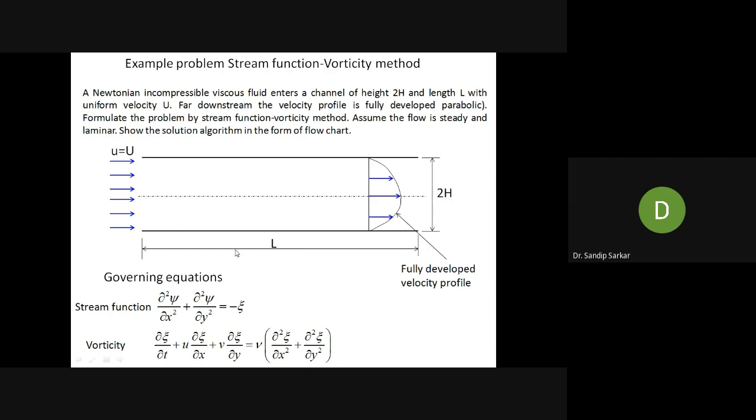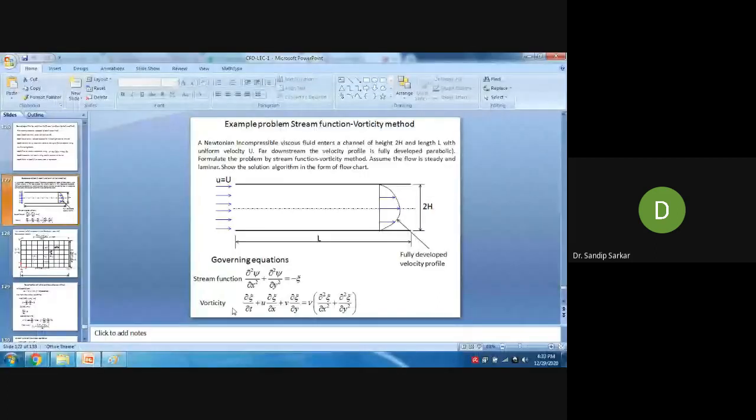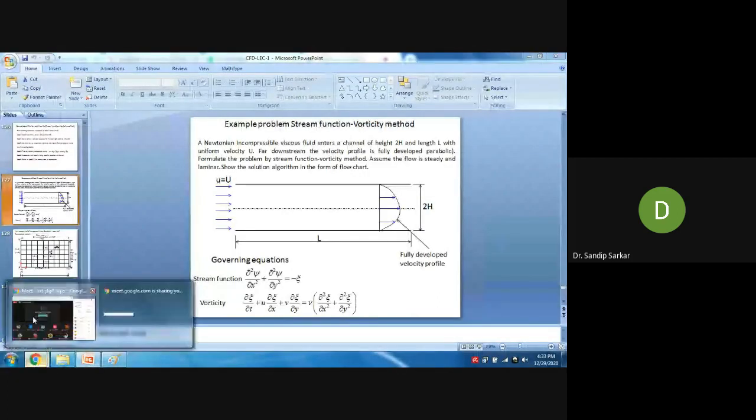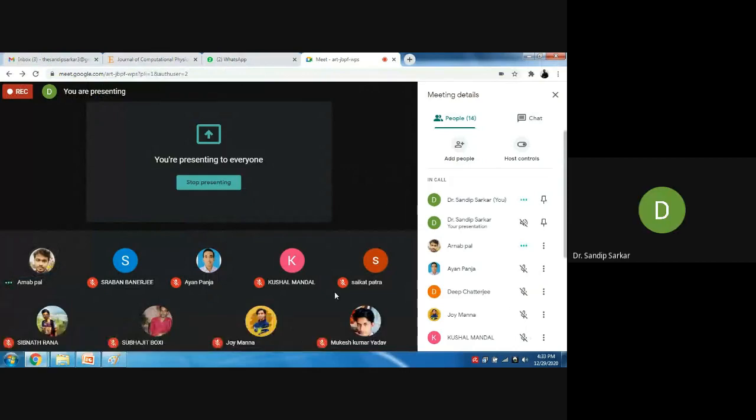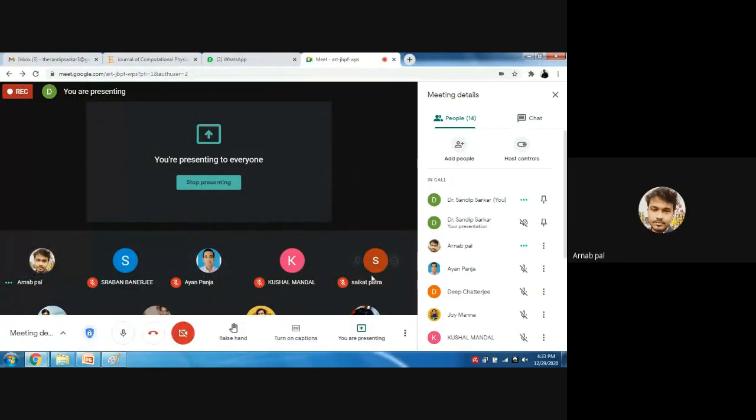Given this problem, what is asked? You need to formulate the problem by stream function vorticity method, and you have to show the algorithm in the form of a flow chart. Is it clear to everybody? Yes, sir.